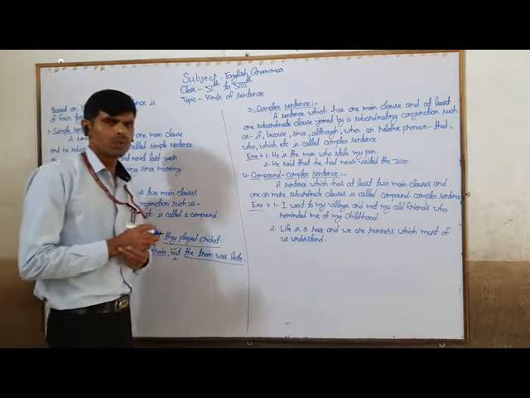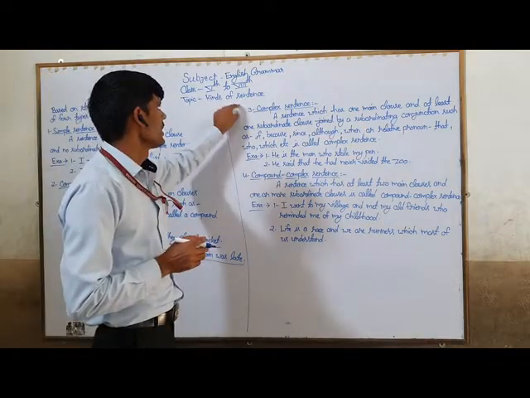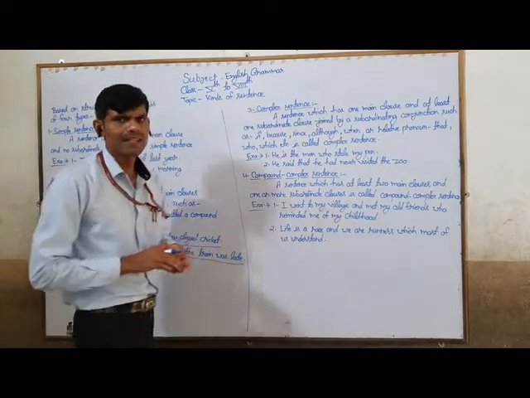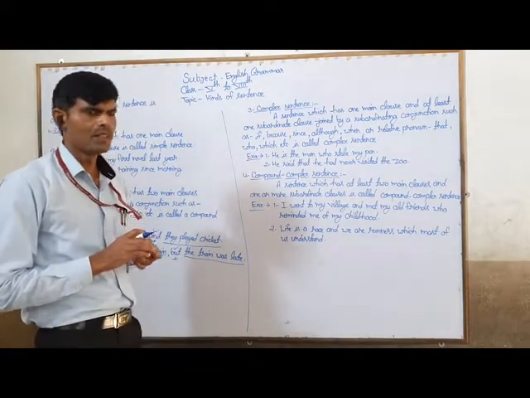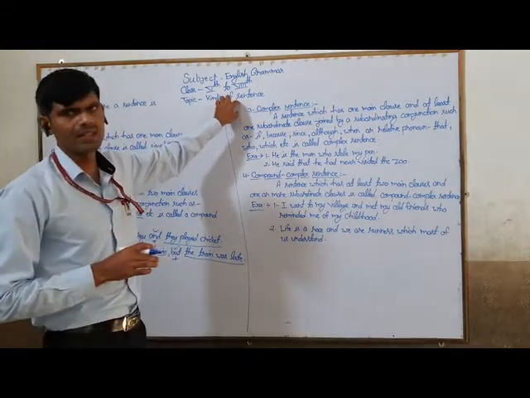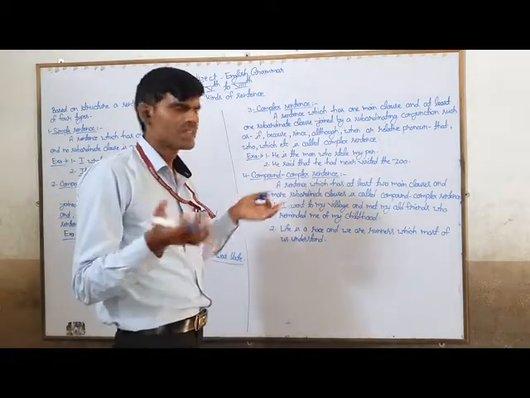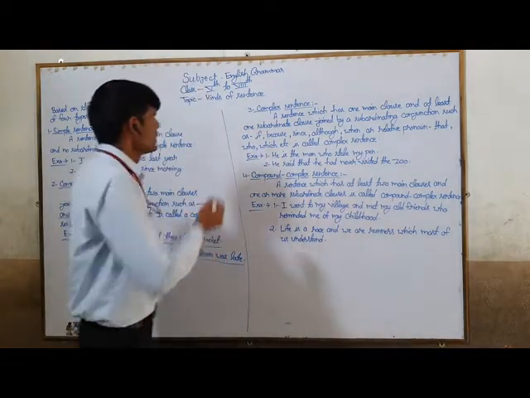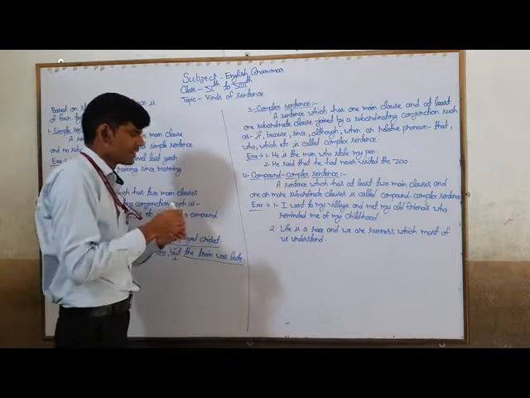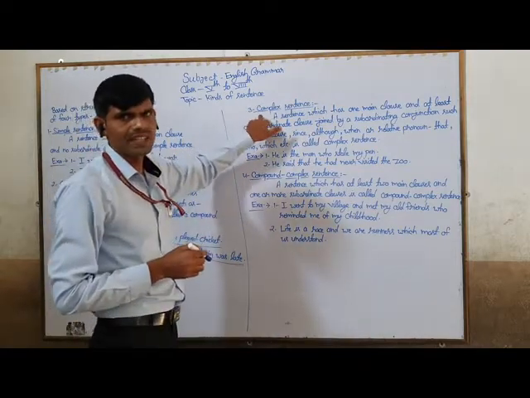So you have to see another one. Number three is the complex sentence. What is a complex sentence? To know more about this expression, you have to see its definition and the examples related to this topic. Here is the definition of this expression.